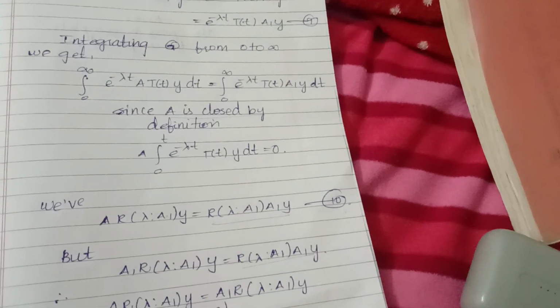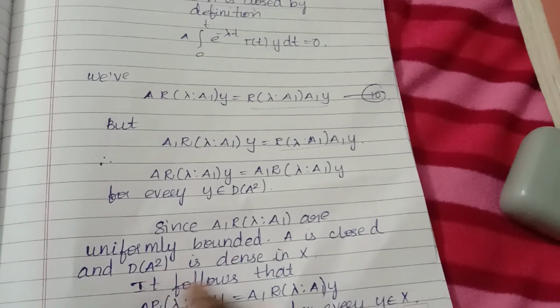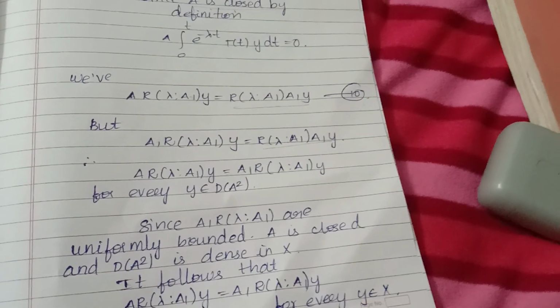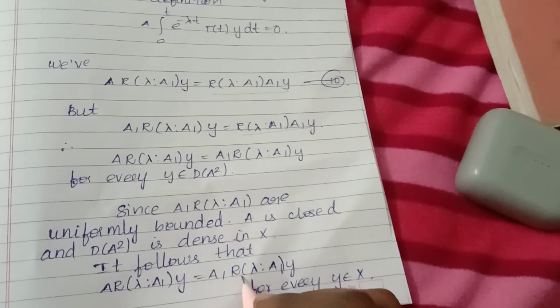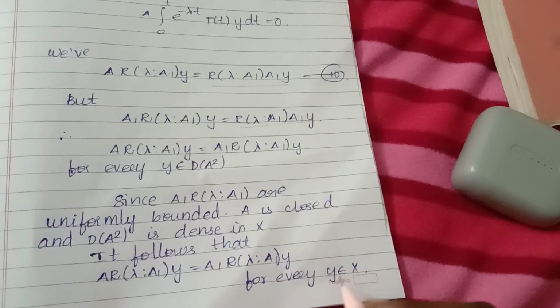Since A1 R(lambda, A1) are uniformly bounded, A is closed, and D(A²) is dense in X, it follows that A R(lambda, A1) y equals A1 R(lambda, A1) y for every y belonging to X.